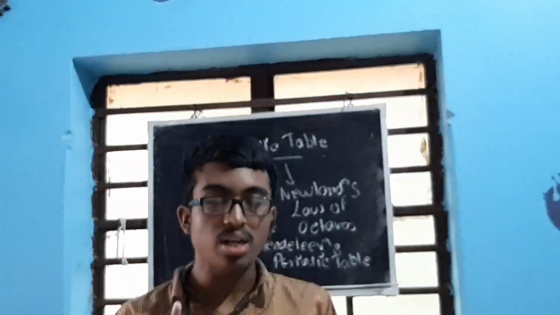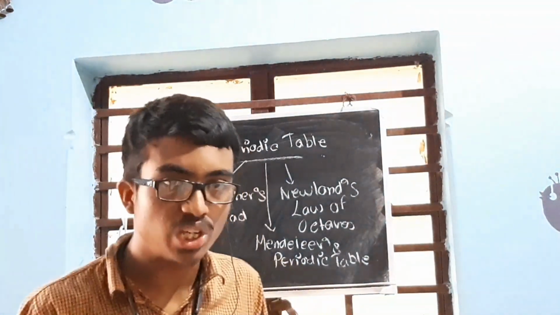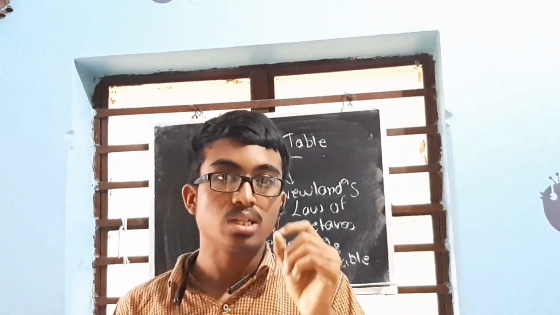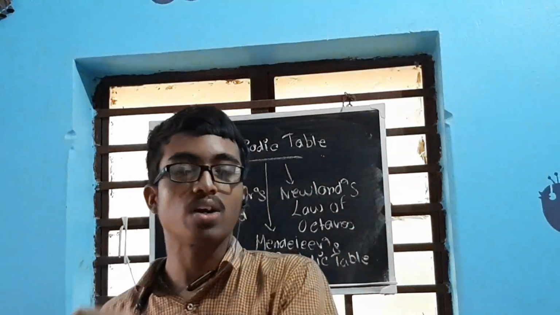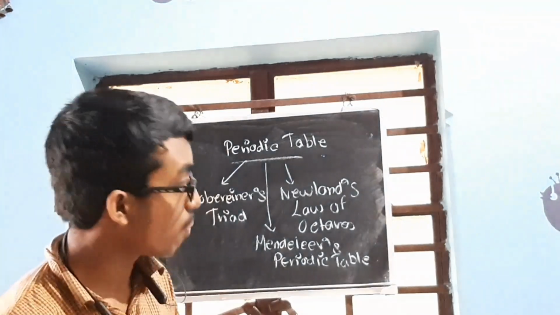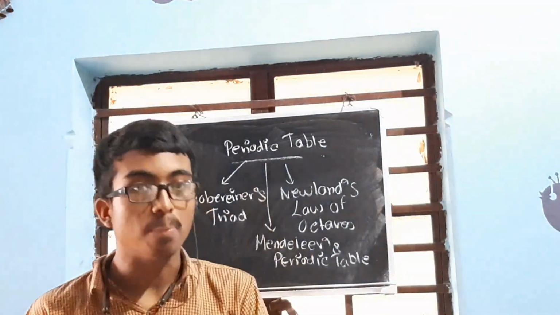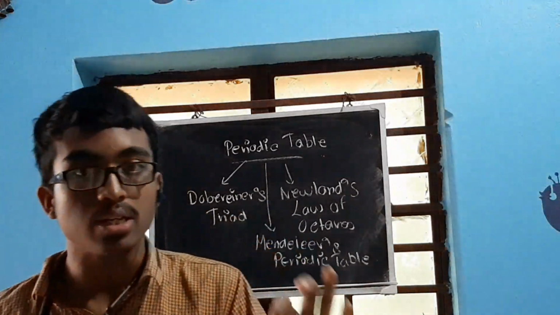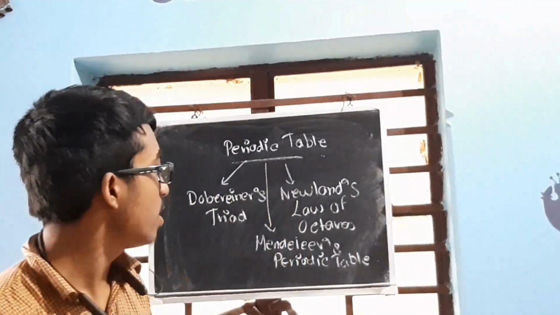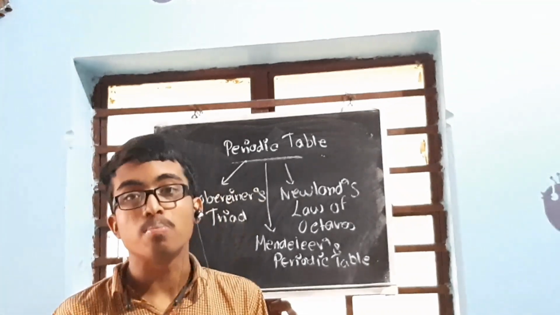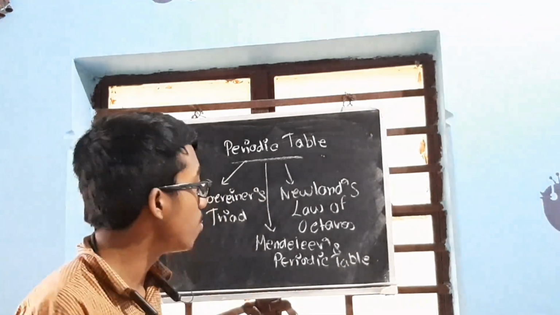We are not considering atomic mass today. Today the periodic property is a function of atomic number, which is the fundamental property. This was proposed by Henry Moseley.